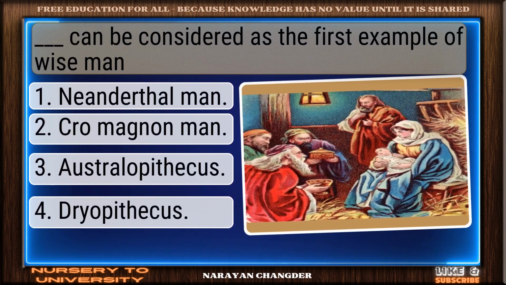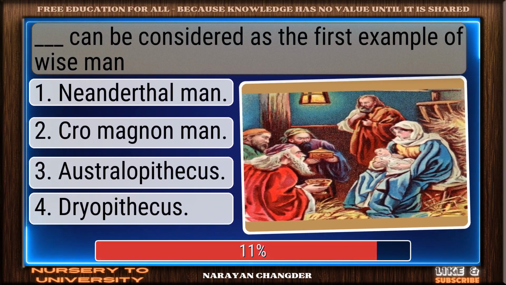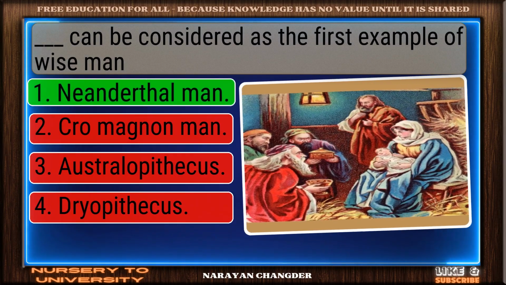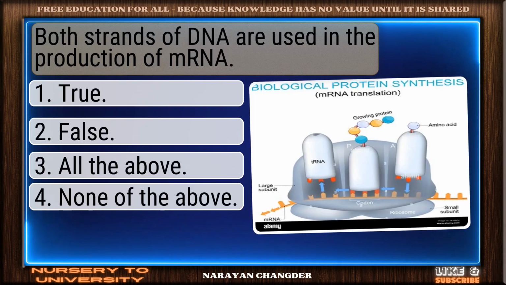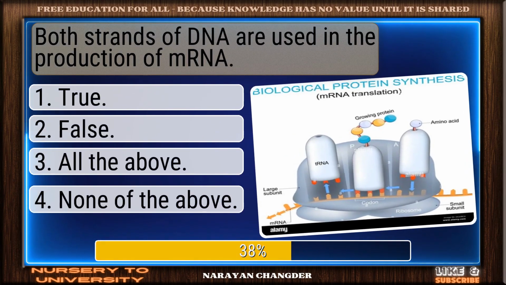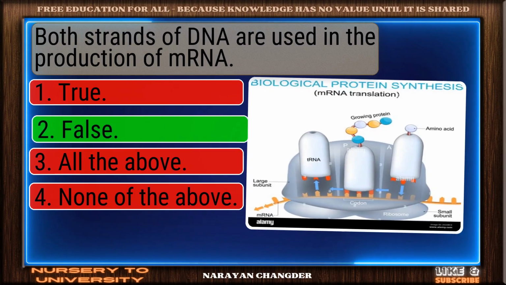Which man can be considered as the first example of wise man? Smart pick. Neanderthal man is correct. Both strands of DNA are used in the production of mRNA. Clear logic. False is sound.